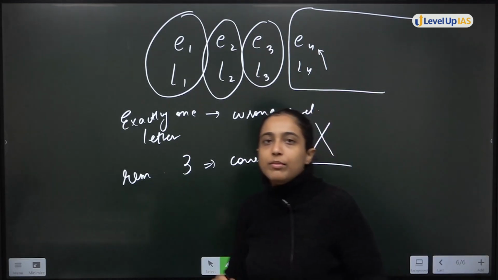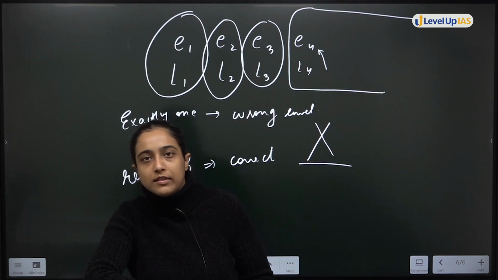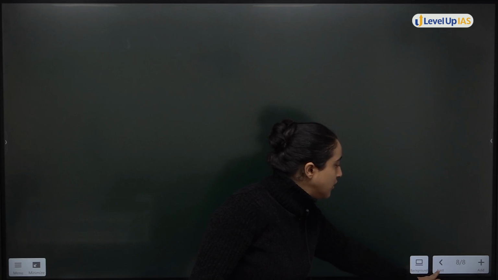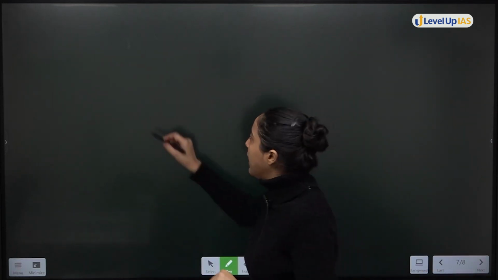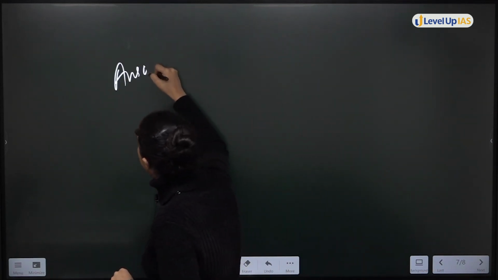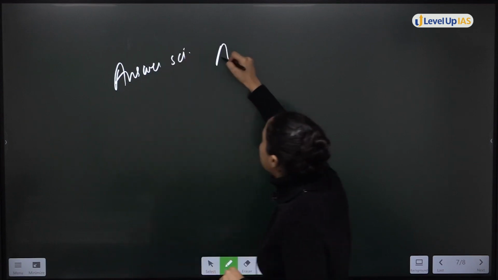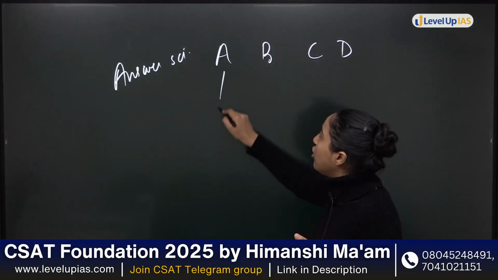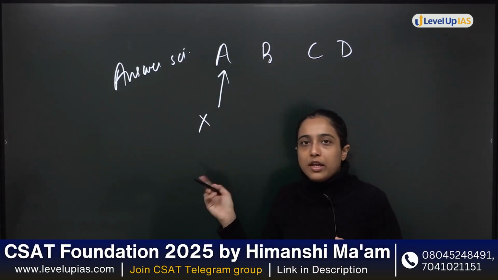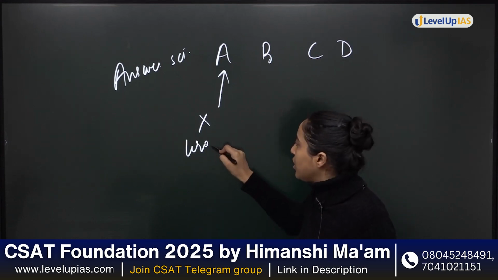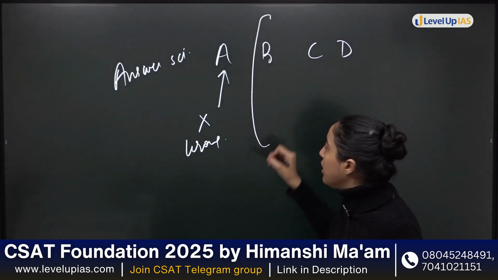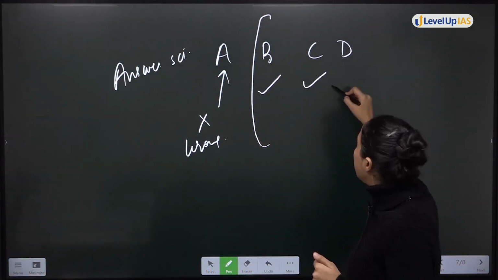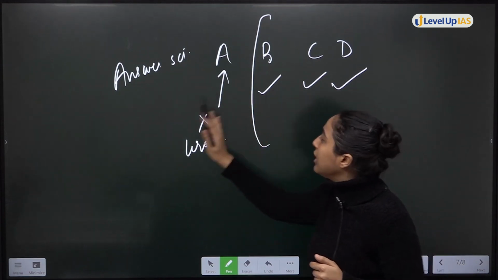If we think about it logically also, let's say you have 4 letters. Let's say I have to distribute answer scripts to 4 students A, B, C, D. I am saying that A was mistakenly given the wrong answer script, and everyone else got the right one. If B got his own answer script, C got his own answer script, D also got his own answer script, how can A have got the wrong one?